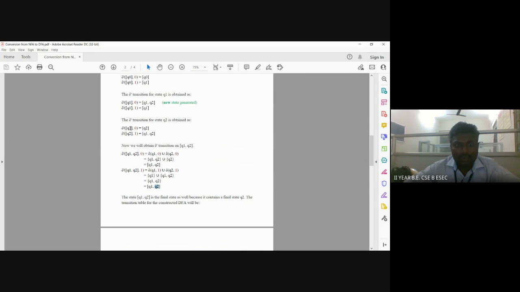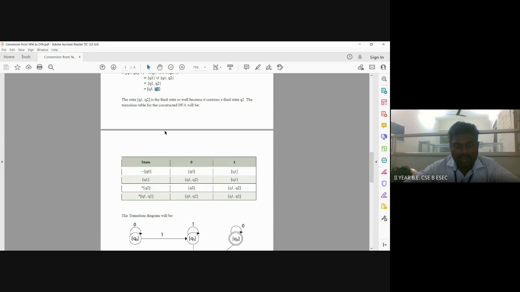For the next state, Q2 reads the input symbol 0, and the transition goes to Q2. Q2 reads the input symbol 1, and the transition goes to Q1, Q2. That's what we are representing in our transition table.